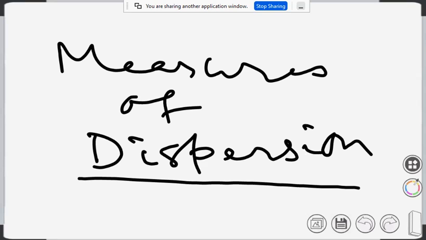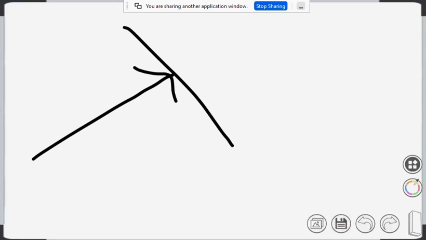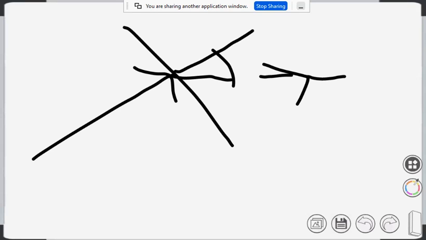Dispersion, deviation, these are similar kinds of terms that we use when light flow goes in a particular path. When it goes to a different medium, then it deviates from the original path. Deviation, dispersion, diffraction, there are several terms that we use.